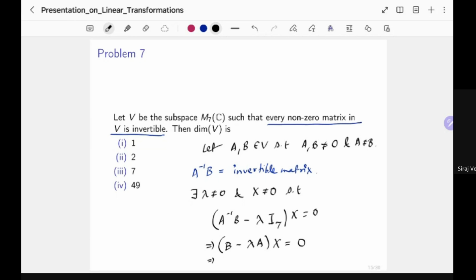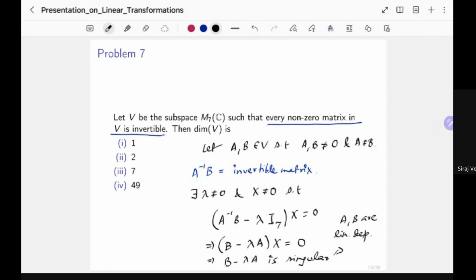In other words, the rows are linearly dependent. That means B minus lambda A is singular, which means that A and B are linearly dependent.